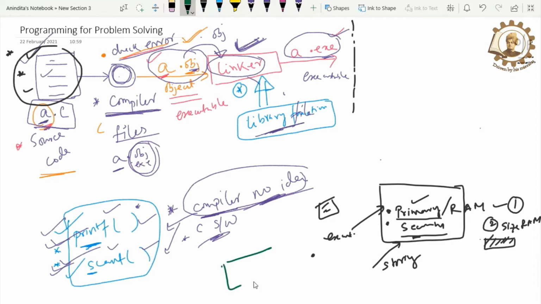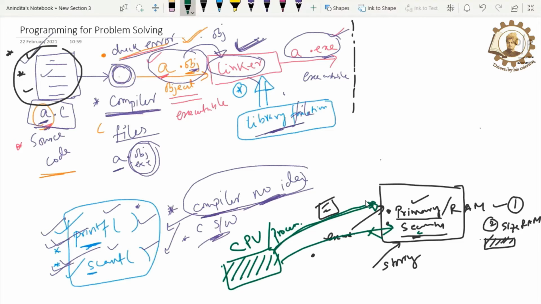The execution task is performed by the CPU, sometimes known as the processor. So the problem is that the processor doesn't like secondary memory. That is, the processor never interacts with secondary memory. The processor always interacts with RAM. And this is the reason why we cannot execute a program sitting in secondary memory. So the point is, the CPU is responsible for the execution task and the CPU can only interact with the RAM.